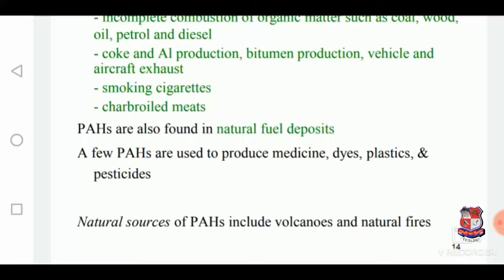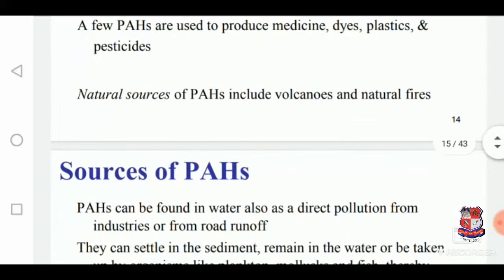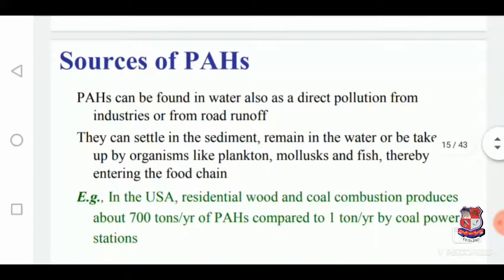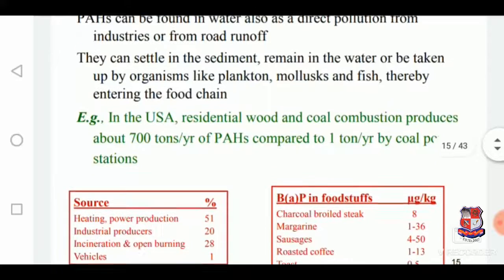They are used to produce medicines, dyes, plastics and pesticides. Natural sources of PAH include volcanoes and natural fires. So they can settle in the sediment, remain in water, or be taken up by organisms like plankton, moss, mollusks, and fish, and thereby enter into the food chain.